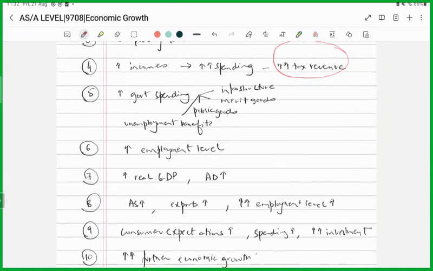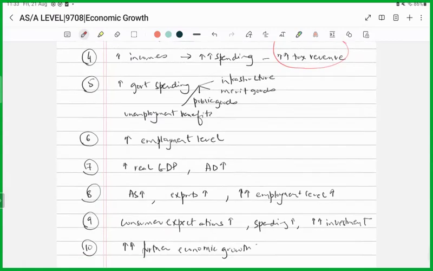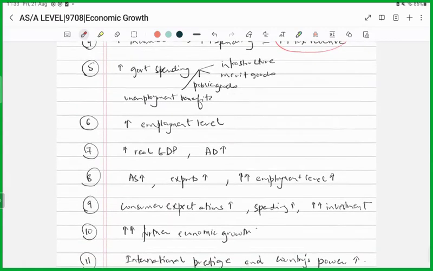If it had been showing a deficit, the economy could maybe move from a deficit scenario to a surplus, or maybe the size of the deficit could fall, right? So the employment level would increase and the exports would rise, right? Aggregate supply would also increase. And looking at this positive scenario, the expectations of the consumer might also rise and they would be getting good expectations regarding the performance of the economy or the country in future. As a result, spending would increase and they would be willing to invest. So this means economic growth would further lead to economic growth, right?